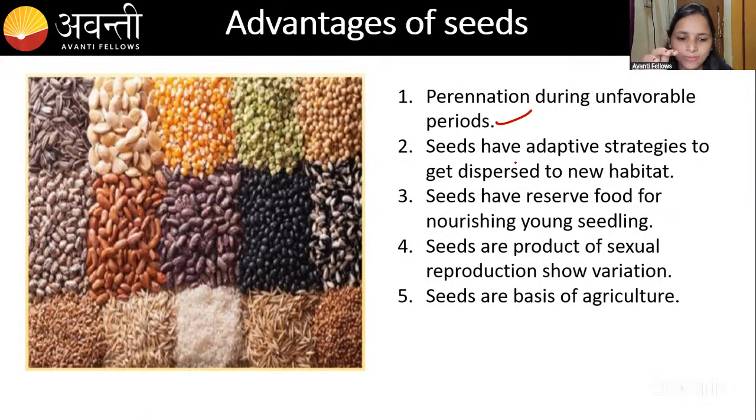Seeds are also adaptive strategies. For example, if you take seeds from Tamil Nadu or Karnataka to some other state and sow them, they will grow. They have adaptive features, yes or no?